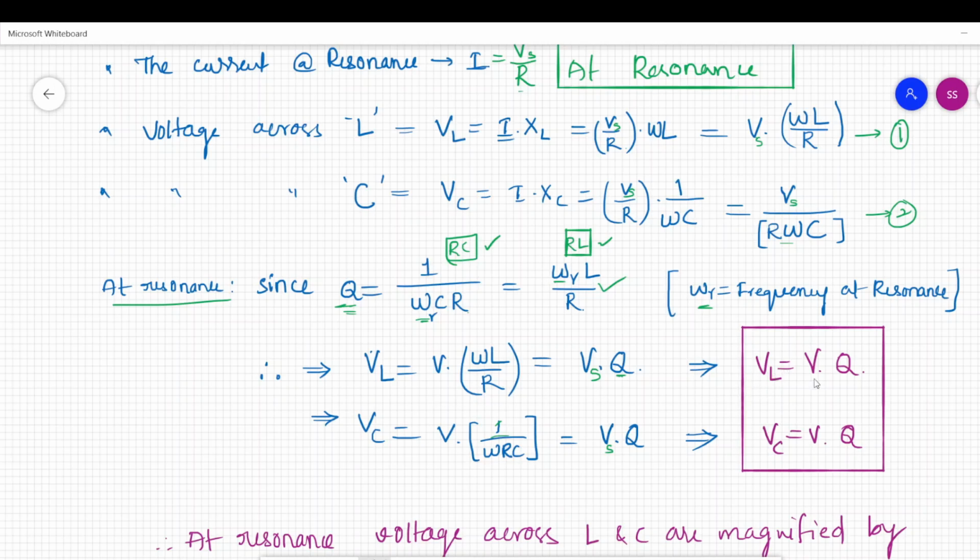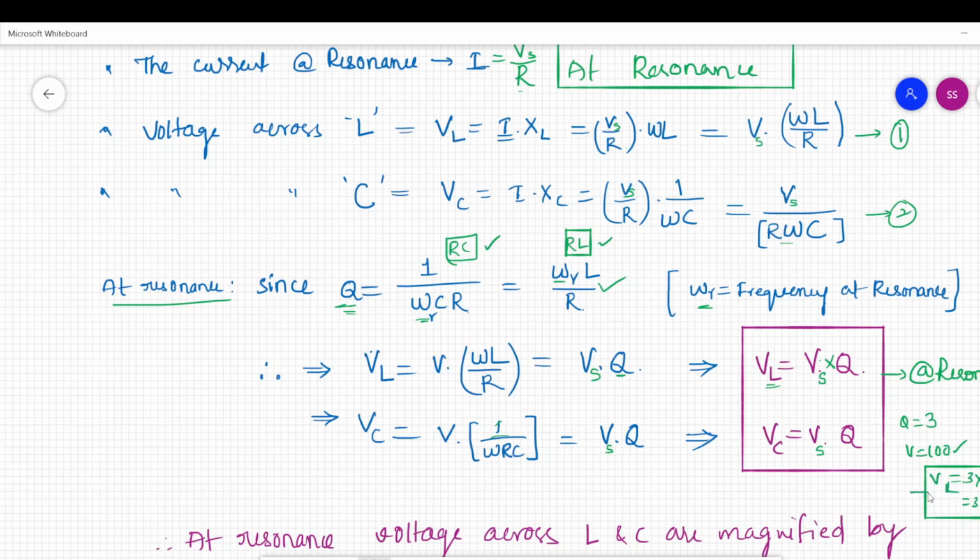So VL, voltage across inductor, equals supply voltage into quality factor. Similarly, voltage across capacitor is supply voltage into quality factor. That means we multiply the quality factor with our supply voltage to get the voltage across inductor at resonance condition. If quality factor is 3 and supply voltage is 100, what is the voltage across inductor at resonance? That will be 3 into 100, that is 300. Even though the supply voltage is 100, the voltage across inductor is 300, so it has been magnified by 3 times.